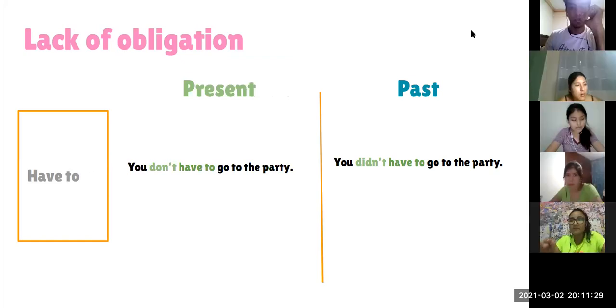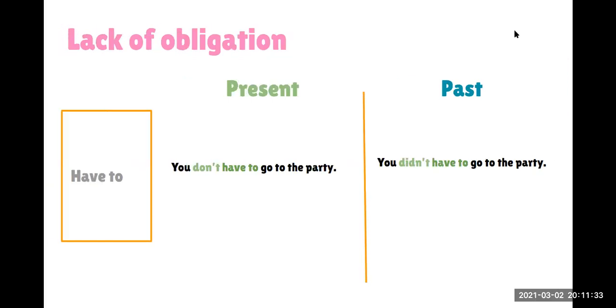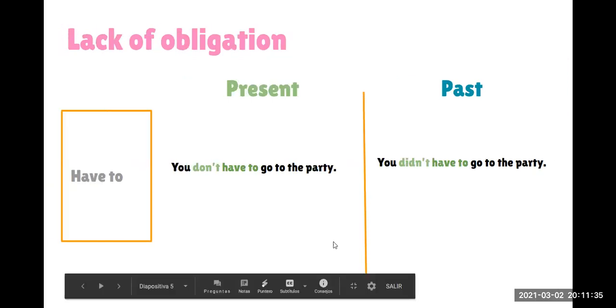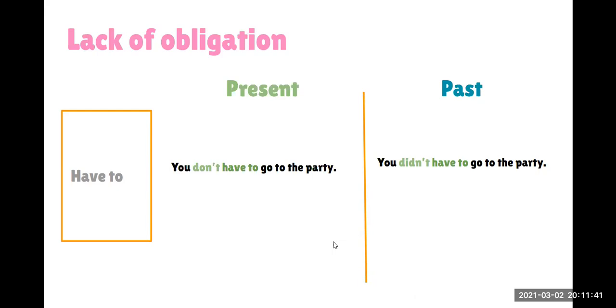For example, speak totally in English. Okay, but this is something that you have to do. You have to speak totally in English. But sometimes when you don't understand something, I have to say it in Spanish, or when you can't say something, you can say it in Spanish, right?